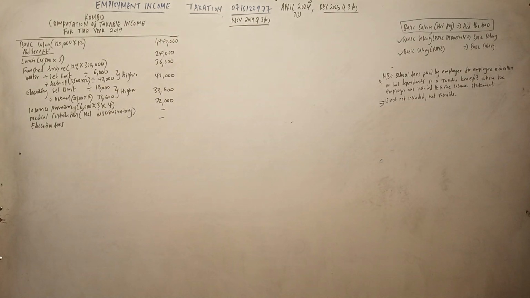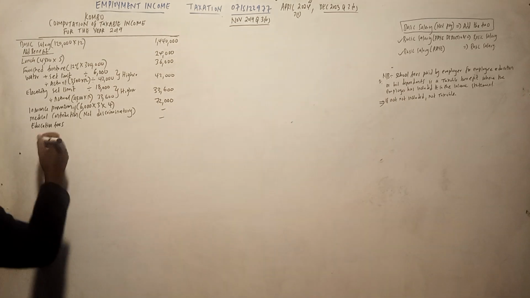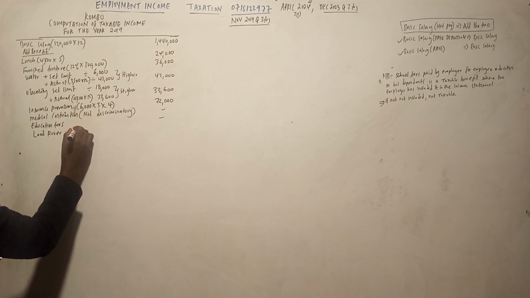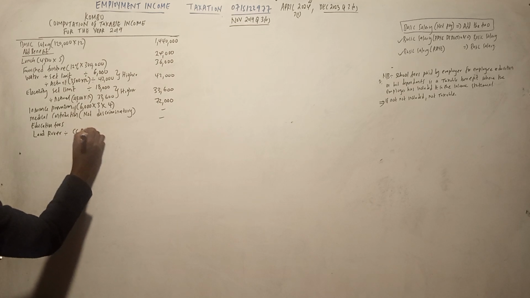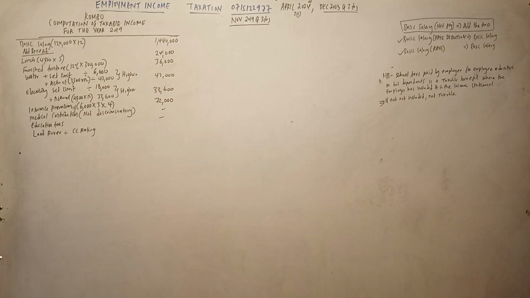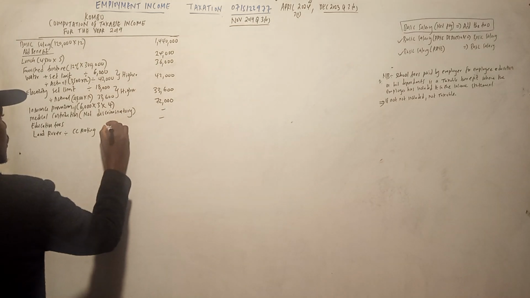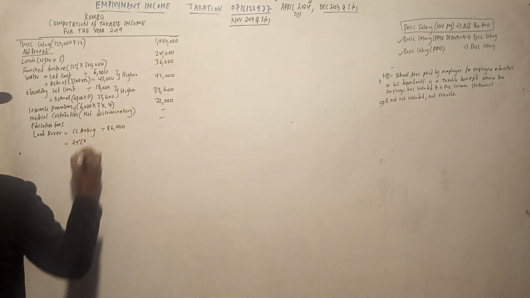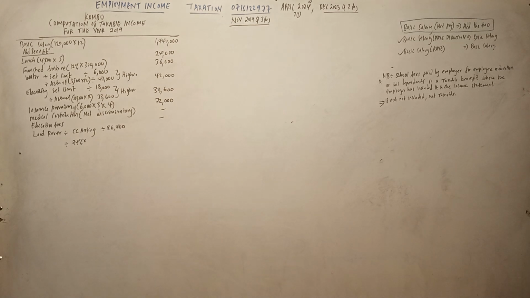Next item. On 1st August, so you also check the dates. On 1st August 2018, the company provided him with a Land Rover. So Land Rover. We start with the CC rating for Land Rover. So CC rating for Land Rover inakuanga pale juu na unaangalia Land Rover. So unapanda pale juu, you check for Land Rover is 86,400. Then 24% of the cost.